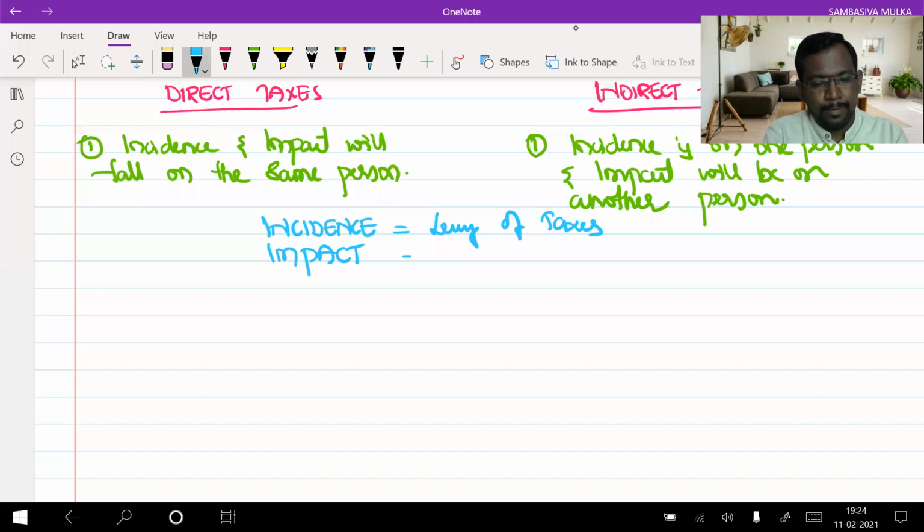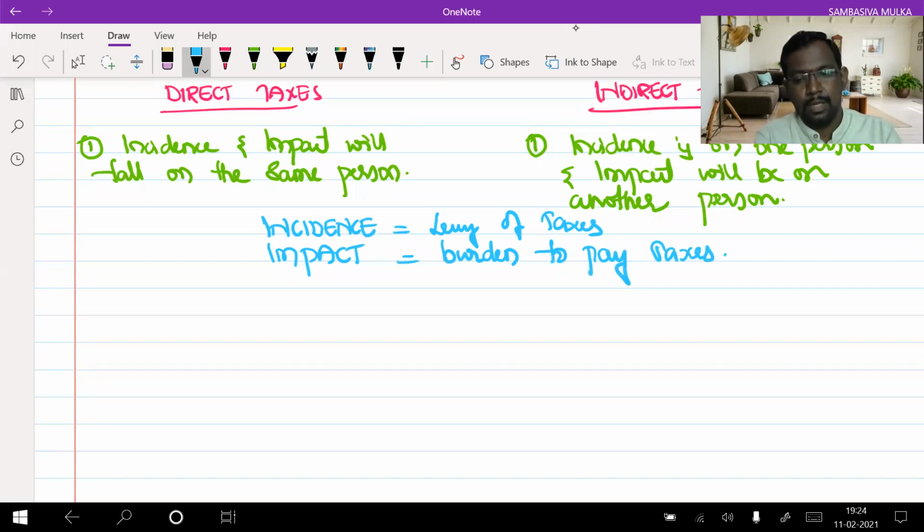Impact means the burden of payment of taxes. So when it comes to direct taxes, the incidence, the levy of tax, and the burden of payment of tax lie with the same person.